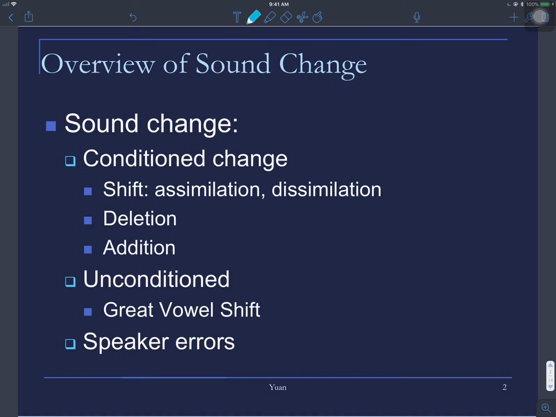So in this part of the video, just following the line of distinguishing between conditioned and unconditioned change, we will further look at some examples in terms of assimilation, dissimilation, and deletion, addition, and so on.